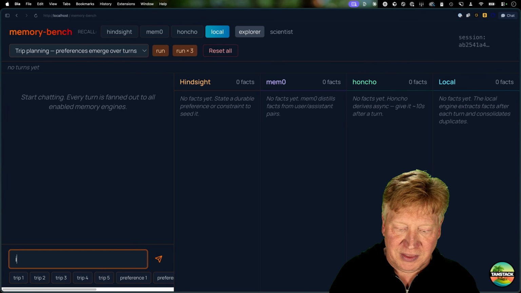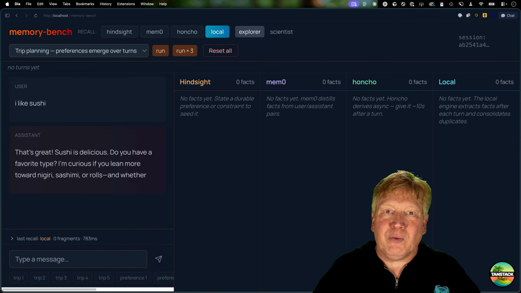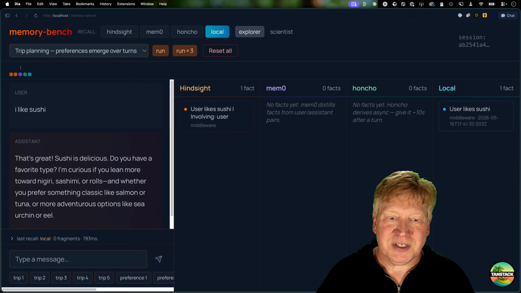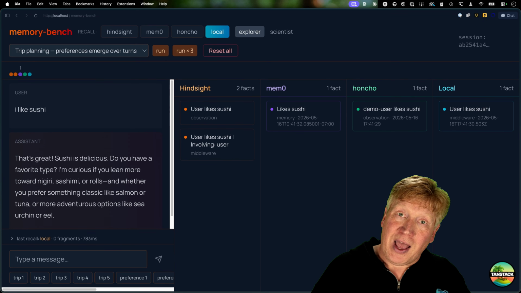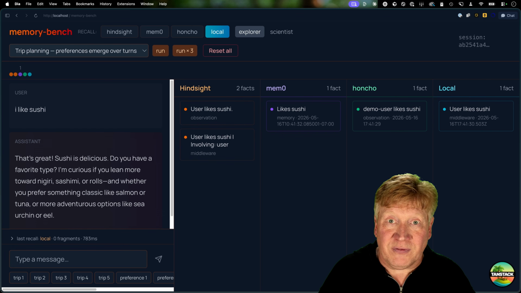So we're at a blank slate. Then I can start putting in things like I like sushi. And then we fan out that retain to all 4 of those different systems. And so you can start to see how each one of those manages getting the facts and then storing the facts, and what facts it stores. And it's actually really cool.